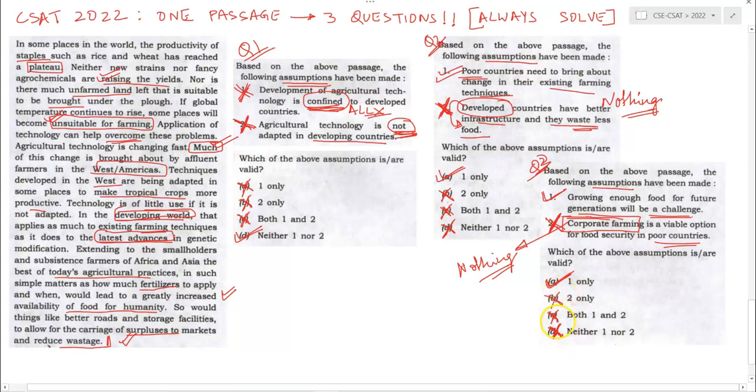So here we get to know how you can fetch easy marks by reading a single comprehension, and that should be your target, and it will boost your score by at least 10 marks.